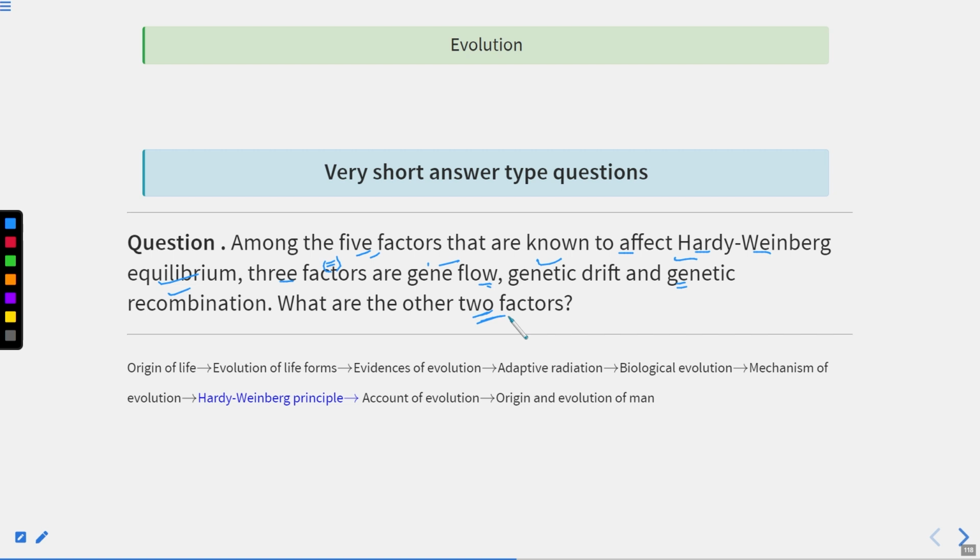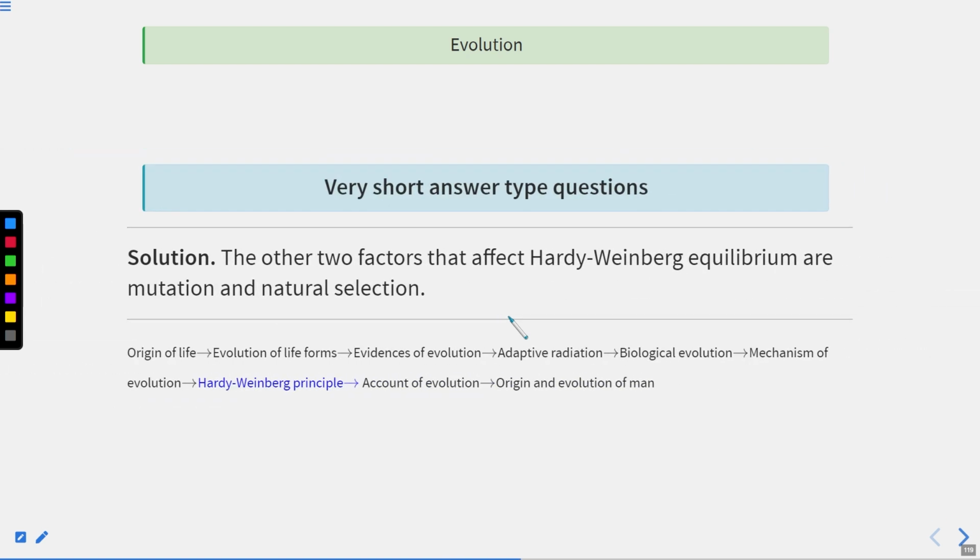If there is no gene flow, no genetic drift, no recombination, if the population is large, there is no inbreeding, no overlapping genes, no mutation, and no natural selection, then the population will follow the Hardy-Weinberg equilibrium, which means the allele or gene frequency will remain stable and constant from one generation to another. Now let's talk about the solution. The other 2 factors that affect Hardy-Weinberg equilibrium are mutation and natural selection.